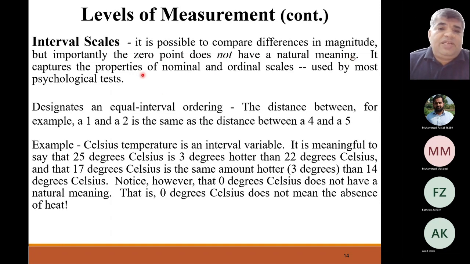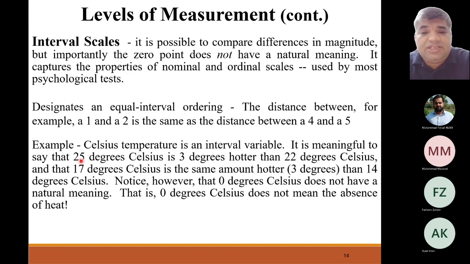It captures the properties of nominal and ordinal scale used by most of the psychological tests, designates an equal interval altering the distance between, for example, temperature 1 and temperature 2 is the same as the distance between 4 and 5. So only the temperature is measured on interval scales. And the difference between interval and ratio scale is exactly the same.